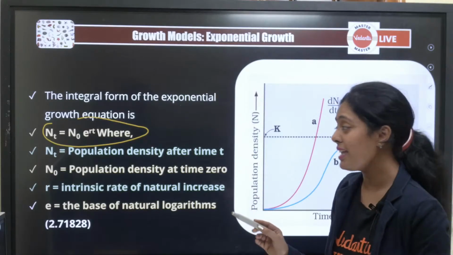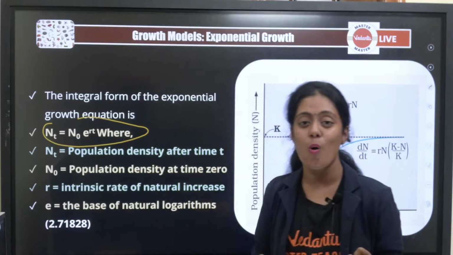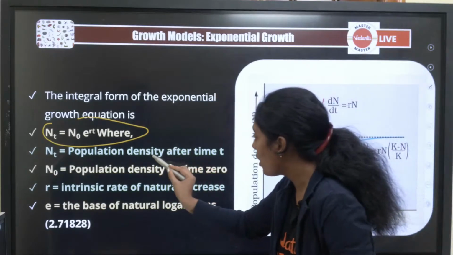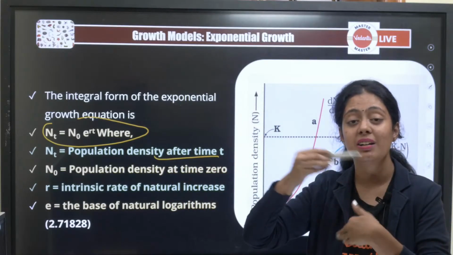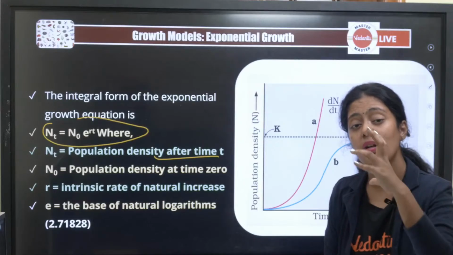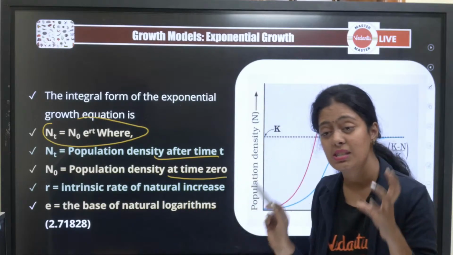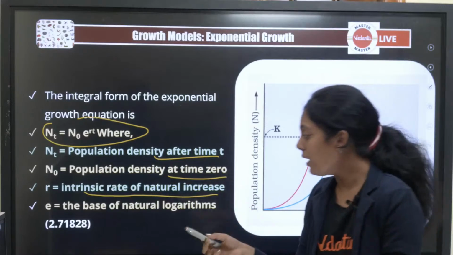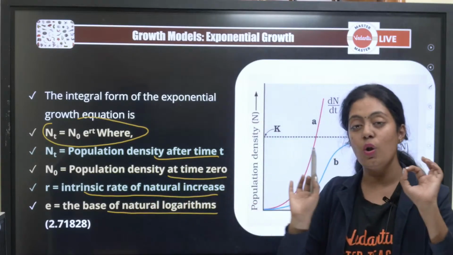Okay, they asked in one exam, what does E stand for? I think 2016, if I'm not wrong. So Nt is what? Population density after time t. What is N0? It is population density at time 0. What is R? Intrinsic rate of natural increase. What is E? It is the base of natural logarithm.